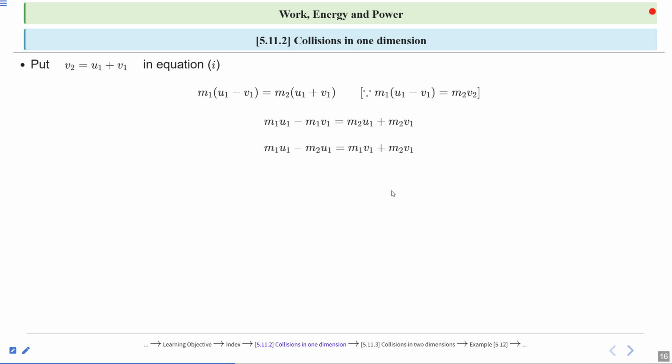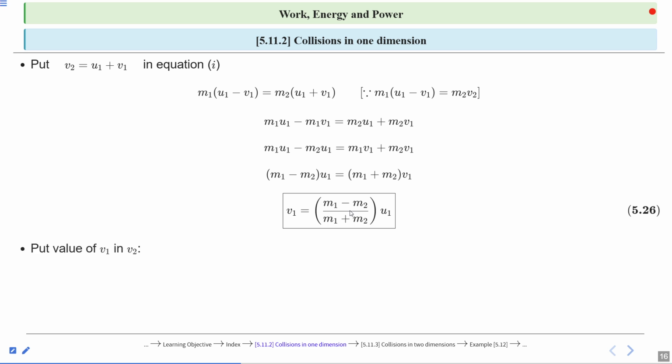So m1 u1 minus m2 u1 is equal to m1 v1 plus m2 v1. This is simple mathematical algebra. So (m1 minus m2), here u1 is common in both terms. So take u1 as a common. So (m1 minus m2) u1 is equal to (m1 plus m2) into v1. So v1 is equal to what? (m1 minus m2) divided by (m1 plus m2) into u1. Yes or no? So this is the v1, velocity of object having mass m1 after collision.